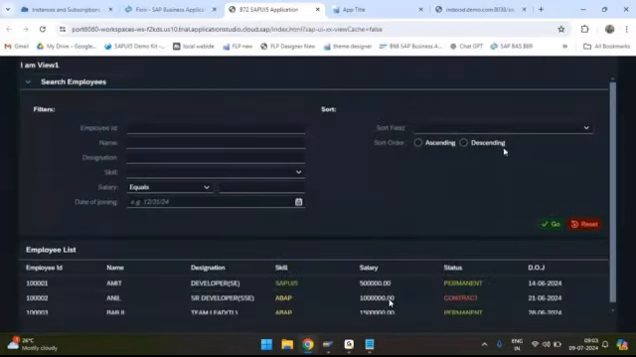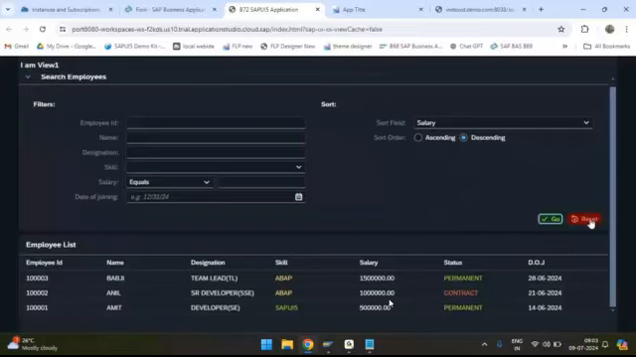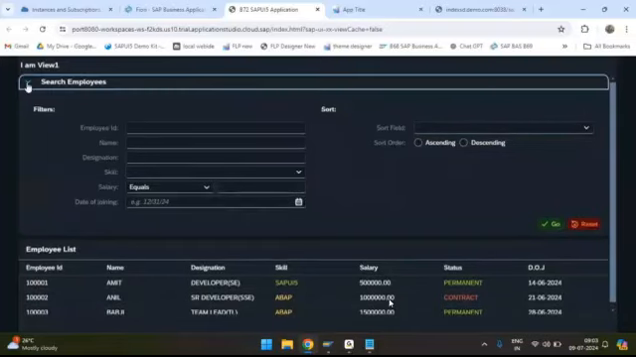So let me apply the sorting on the salary. It has sorted. Now let me click on the reset. Yeah, so this has again come back and even this one got reset. That's all. This is how you need to apply the sorting and filtering.